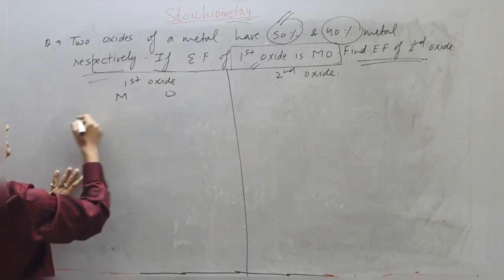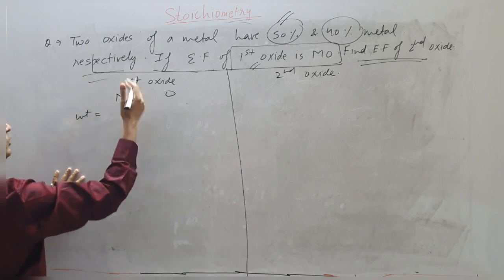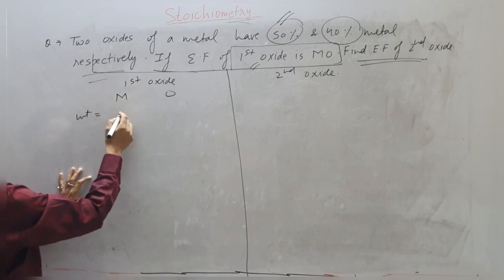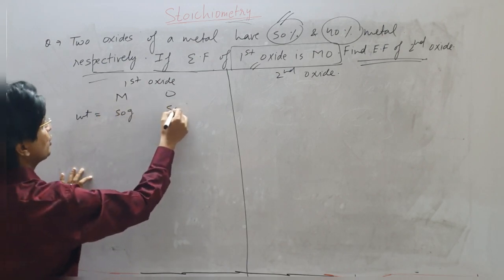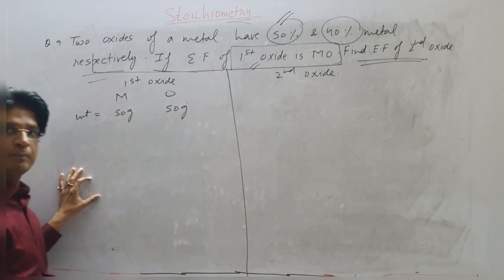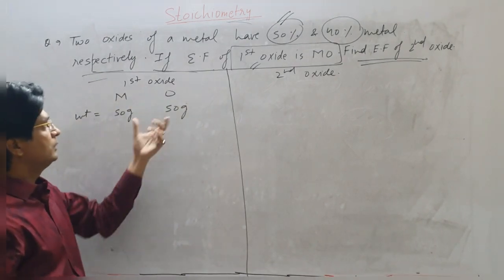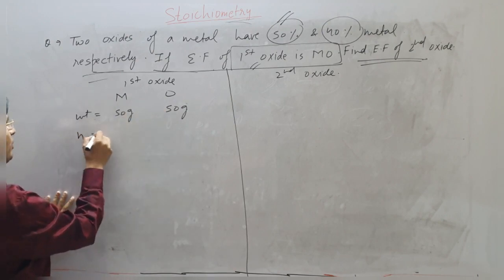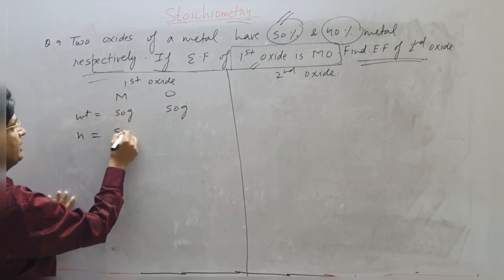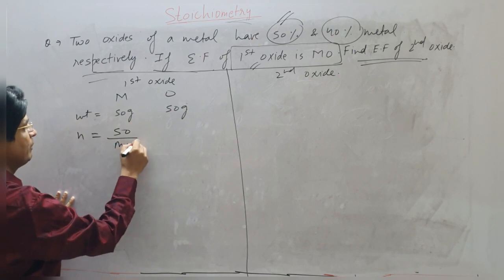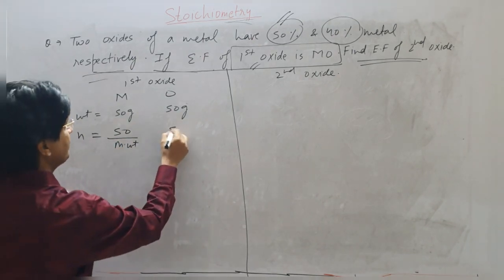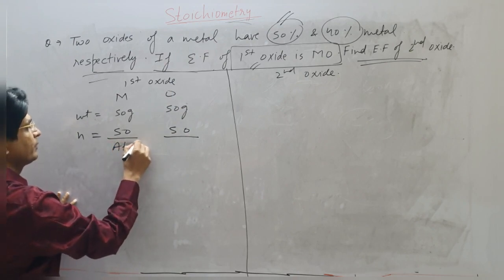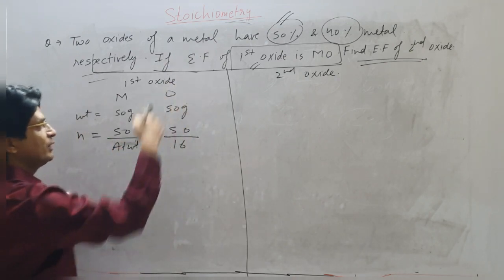So if they say 50% by weight, suppose the total weight of the oxide is 100 gram. The metal will be 50 gram, because this contains 50% metal. The rest of the substance will be oxygen, that will also be 50 gram. Weight is useless, so I'll go with number of moles. So number of moles will be 50 by the atomic weight of the metal, which I do not know, and 50 by 16, the atomic weight of oxygen.